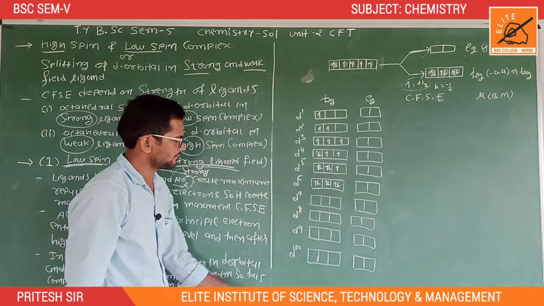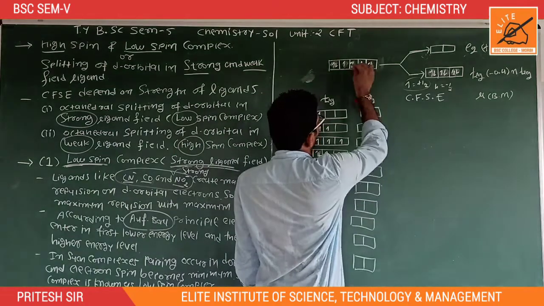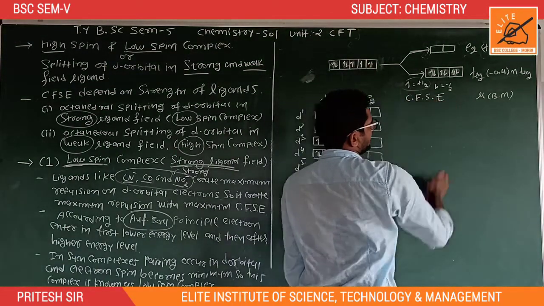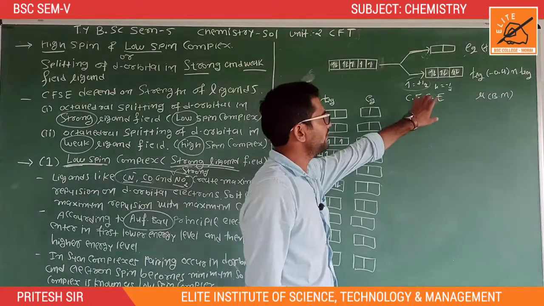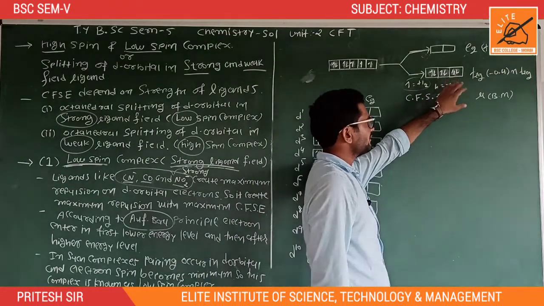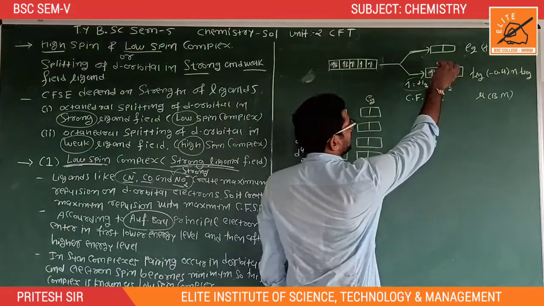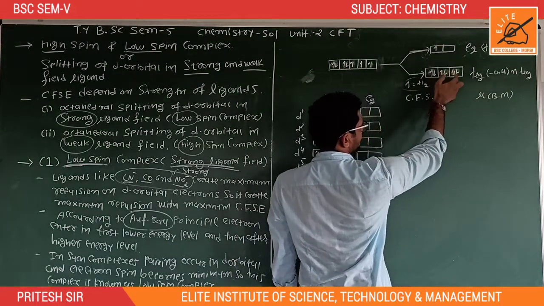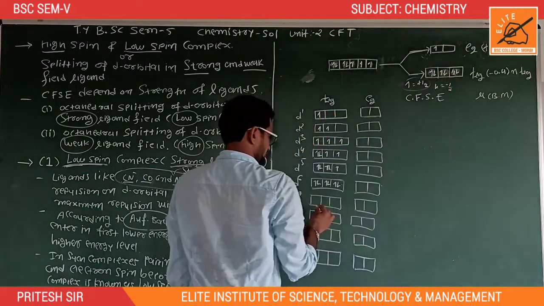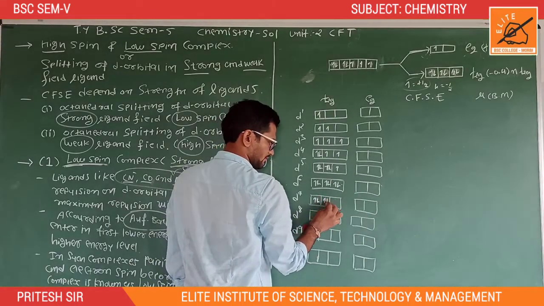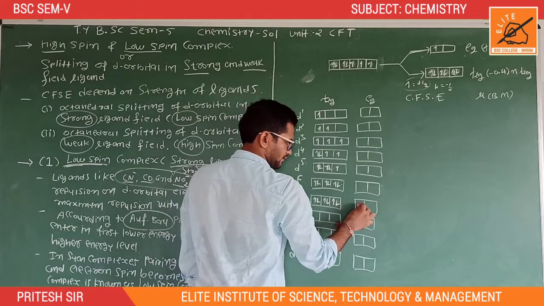Now d7 means at that time we can see that the T2g orbital is fully filled. So then after, the new electron enters the eg orbital. D7 means t2g6 eg1.